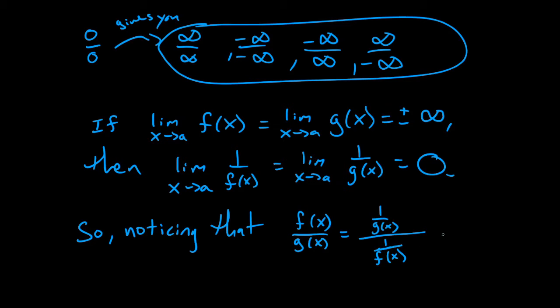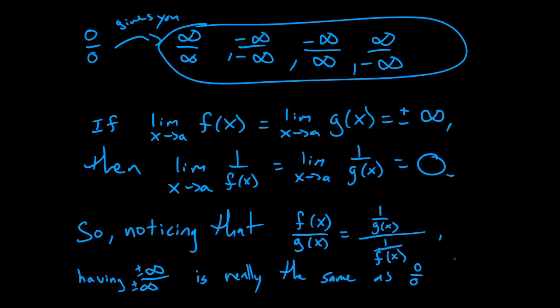Just think about it: dividing by 2 is the same as multiplying by 1/2, right? Dividing by 1 over f of x is the same as multiplying by f of x. So, since this is true, having infinity over infinity, I should just put plus or minuses there, I guess, is really the same as 0 over 0 in terms of indeterminate forms.